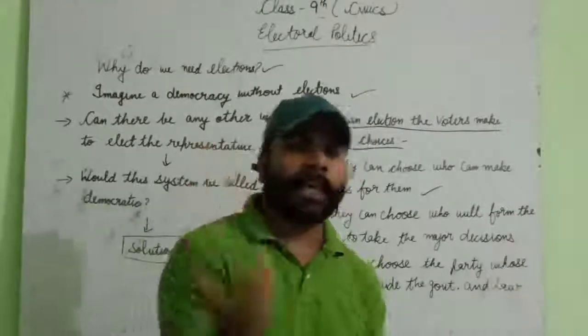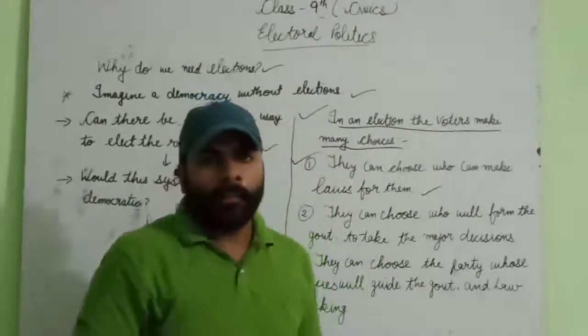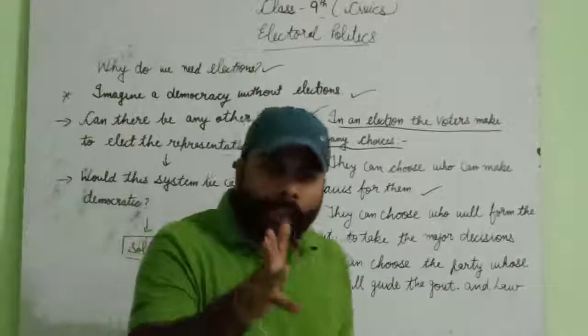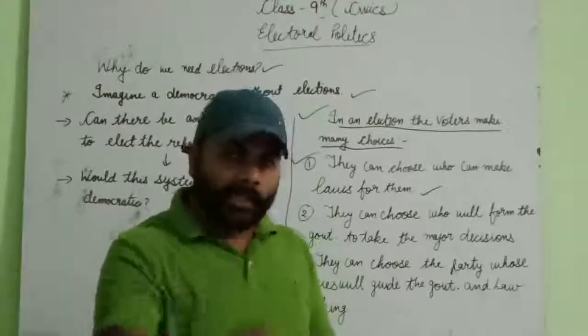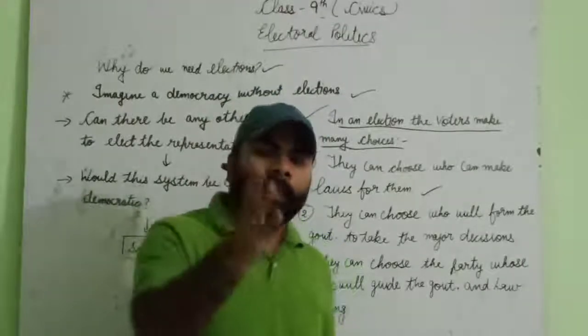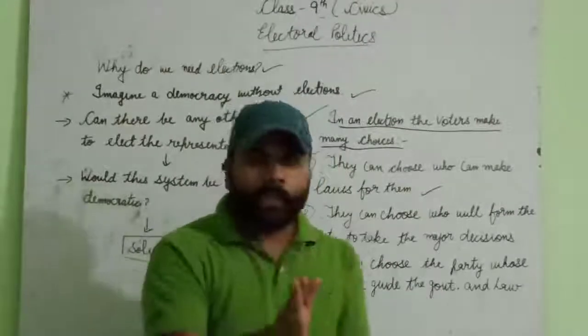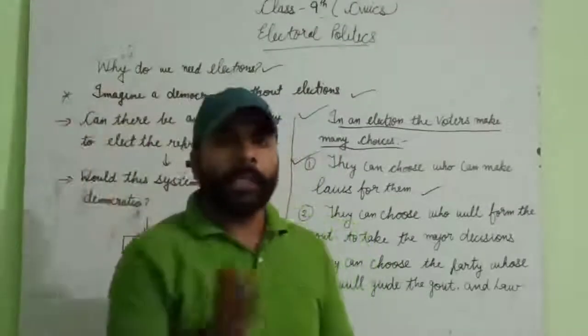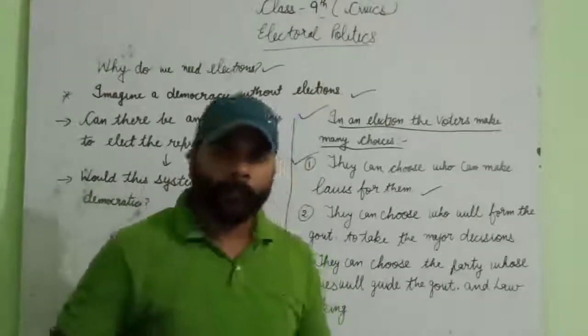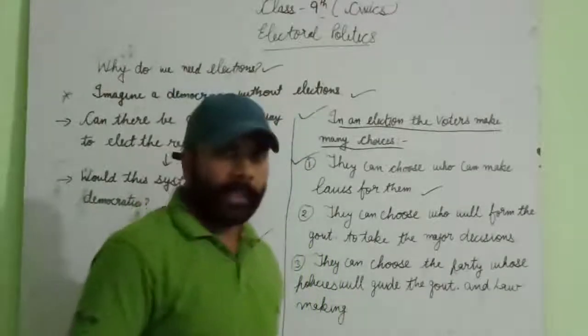That person can be their relative, but they have to see whether that person is right or not. If they give their vote to the wrong person, the wrong person will make wrong laws that will be harmful for the country or for them.